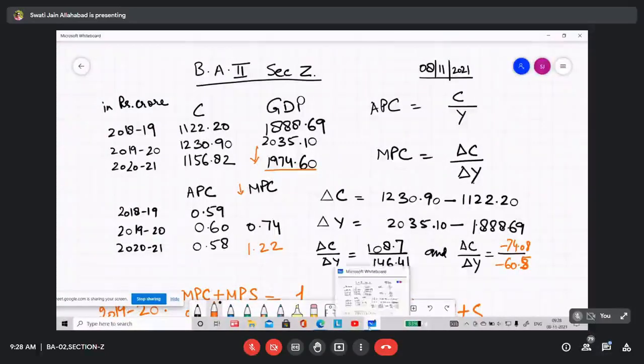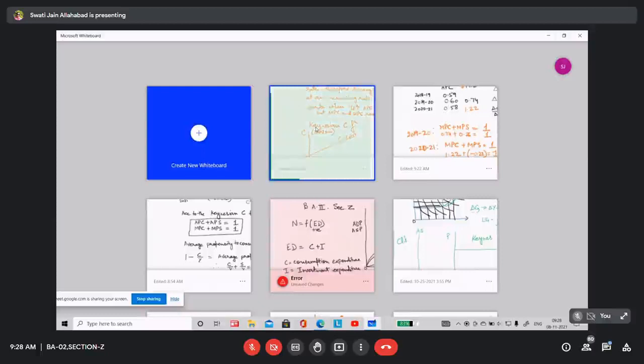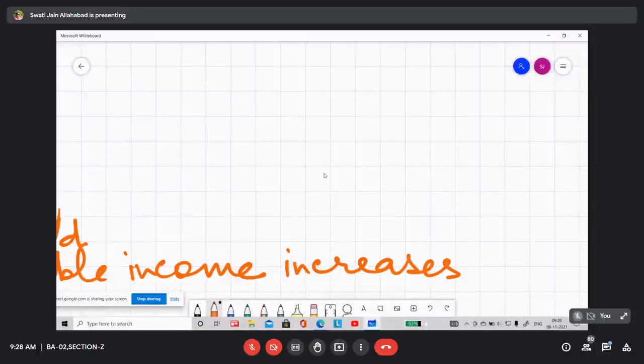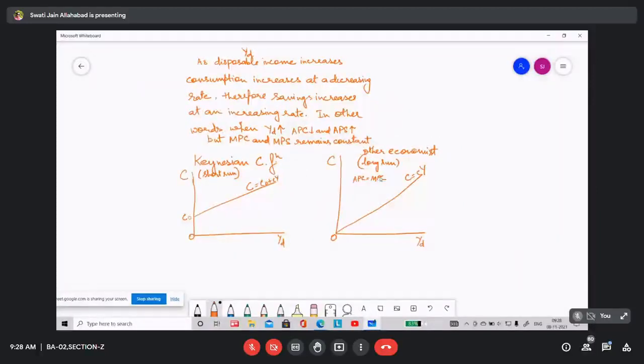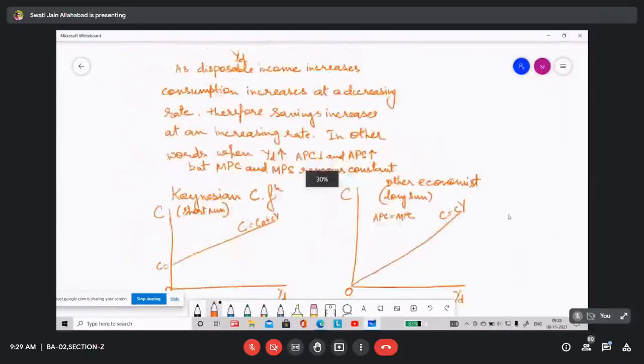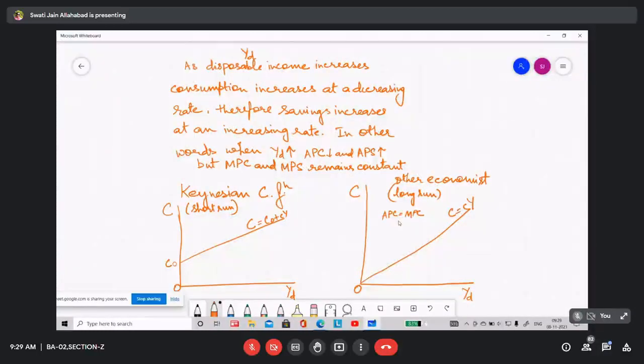So APC is lesser than MPC. In the Keynesian consumption function, they are not equal to each other. APC is not equal to MPC. They are different from each other. MPC will be greater than APC.